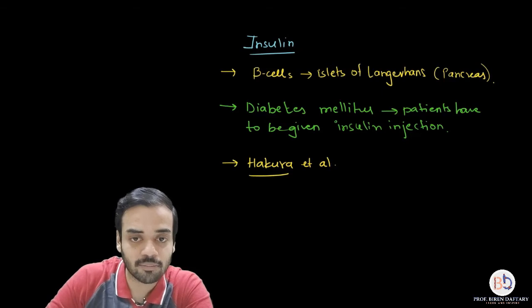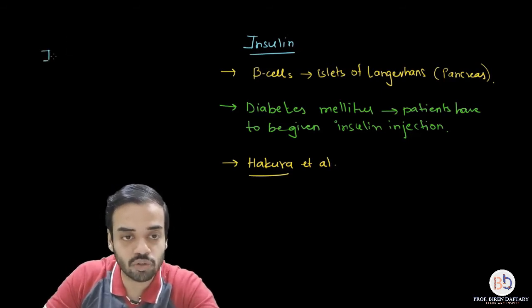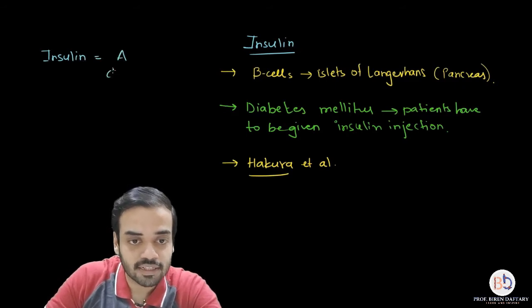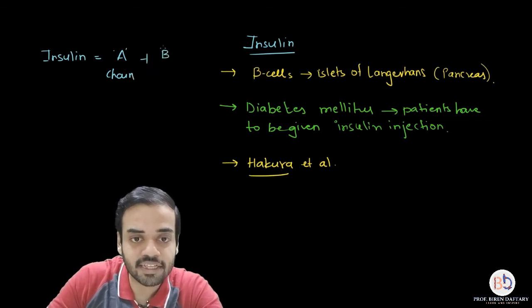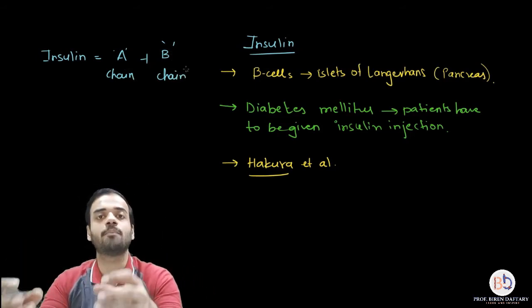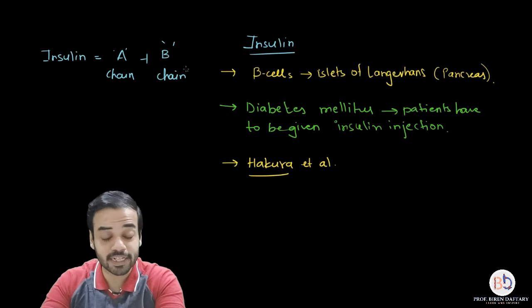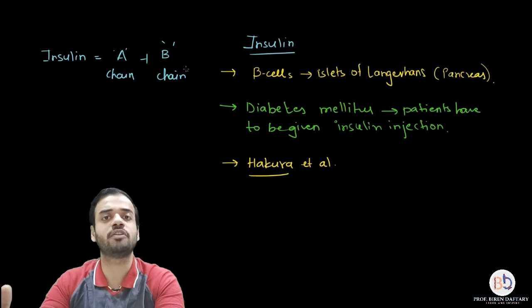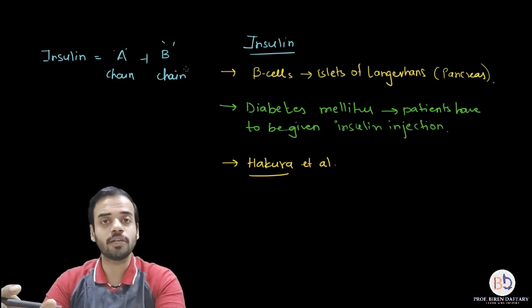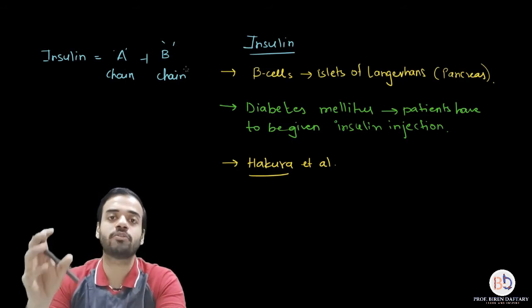Please remember, I am writing it down over here. Insulin is made up of two chains, A chain and B chain. Now these are both polypeptide chains. Everybody knows that proteins are composed of smaller units which are called polypeptides. So there are two polypeptide chains. Obviously each polypeptide chain will be made up of amino acids. Everybody knows many amino acids form a polypeptide, many polypeptides form a protein. So these two polypeptide chains A and B together form the human insulin.